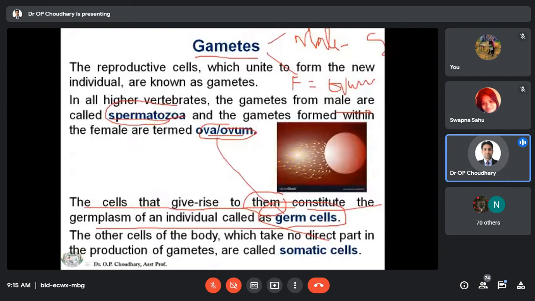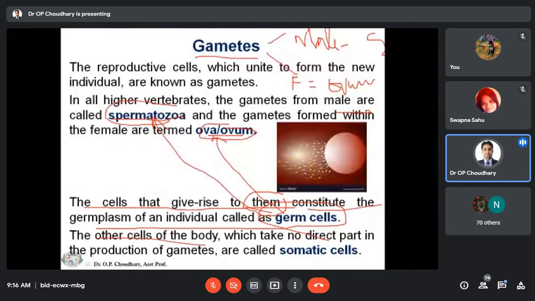So these germ cells will give rise to the male gamete, that is spermatozoa, and the female gamete, that is ovum. From the germ cell, spermatozoa and ovum will come, and by sexual reproduction the spermatozoa will be deposited into the female genital tract and come in contact with the ovum to form the zygote.